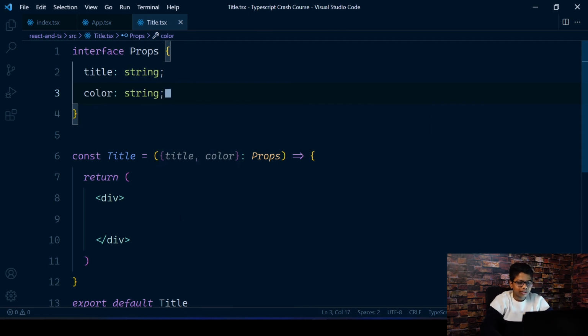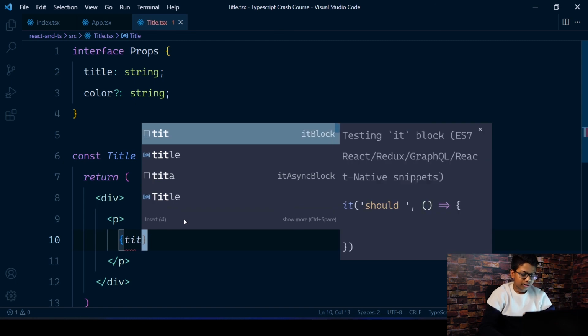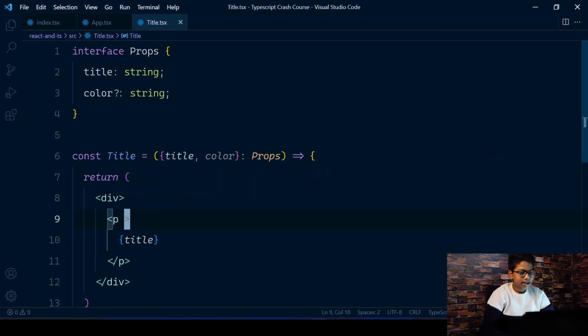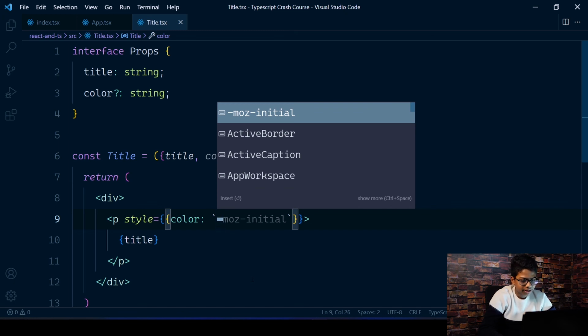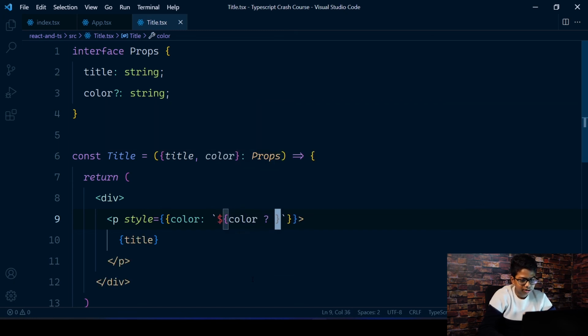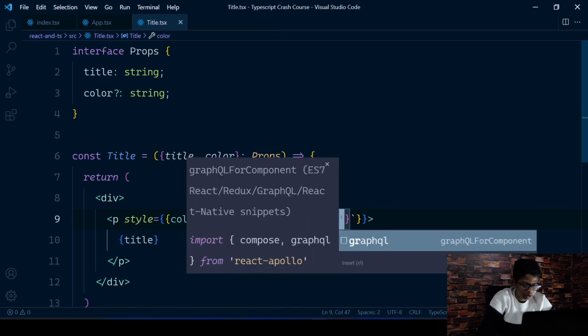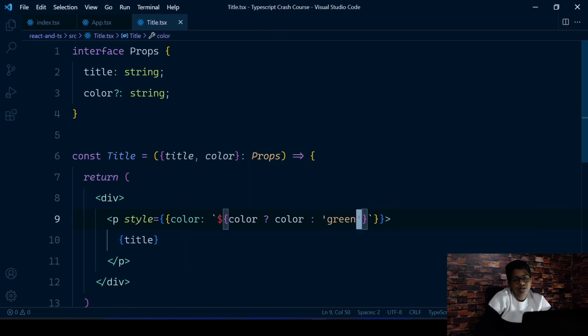Cool. So now there are no errors, everything's working fine. I'm just going to make the color optional because we're going to have a fallback in here. So a paragraph, and we're going to display the title in here. Simple. In this paragraph, I'm going to give a style equals color, so we're checking if the color is there. If there's a color, then I want the color to be that color, and if there's no color, let's go for green. So if the user did not pass in a color, it's going to be green by default.